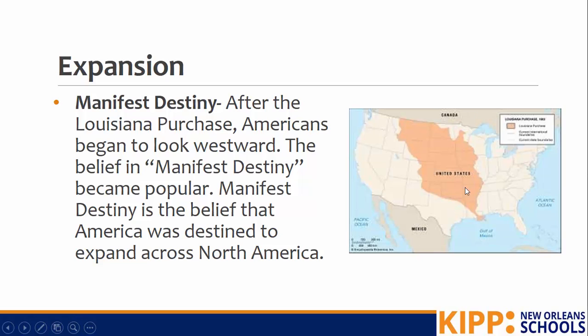So here we see this is the Louisiana Purchase. Remember that was peacefully purchased from France. After the Louisiana Purchase, people start moving west and thinking, hey, there's even more land west. We want to keep going and expand from sea to shining sea.